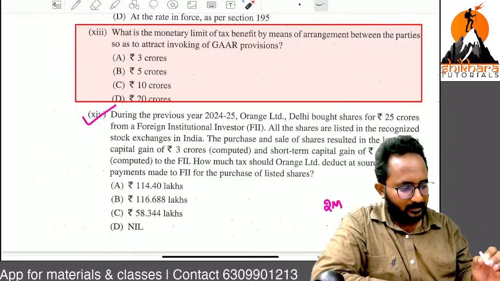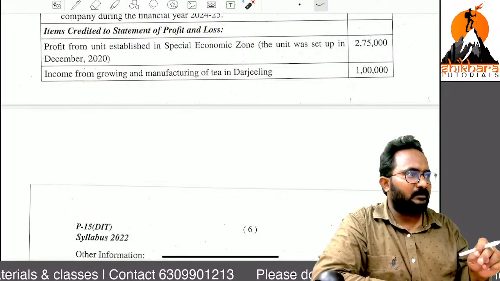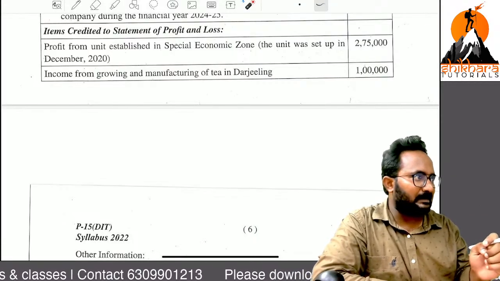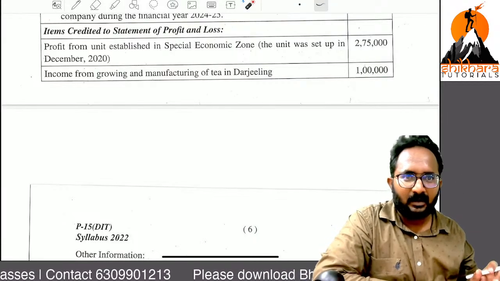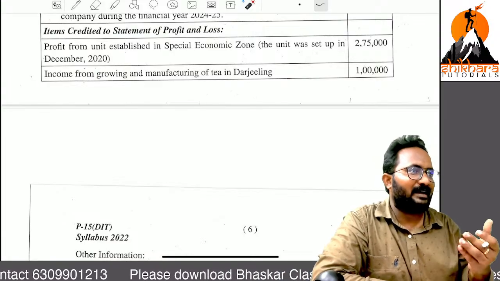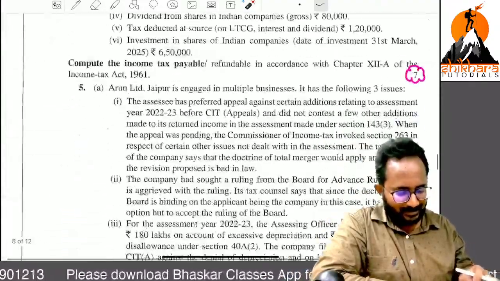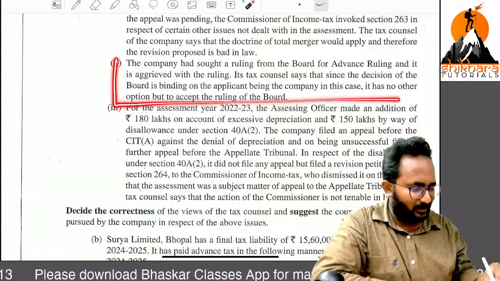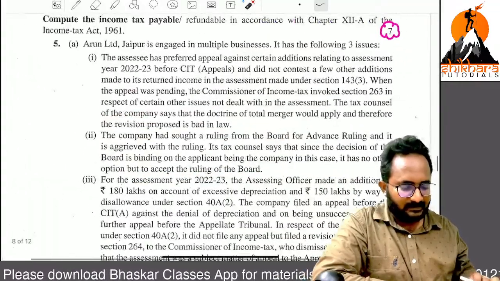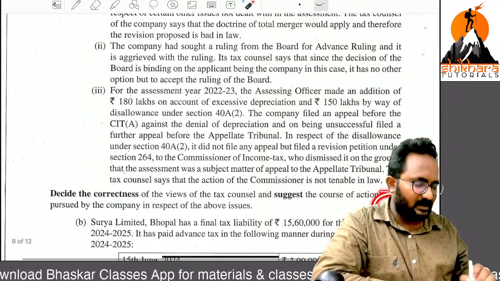In the last exam, after completion of the exam, I called one student. I asked, "Did you attempt the advance ruling question?" He said, "Sir, advance ruling questions did not come in that exam." How can I attempt? First you have to read that question paper properly. This is an advance ruling question only. They have given 2 marks. That means every question, altogether, they have given 7.